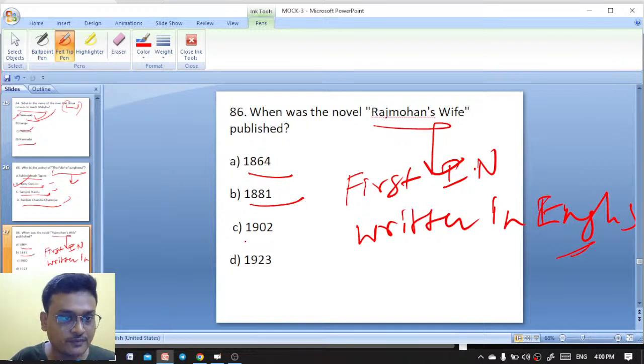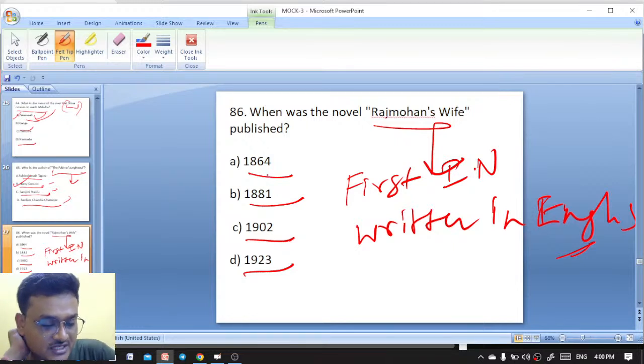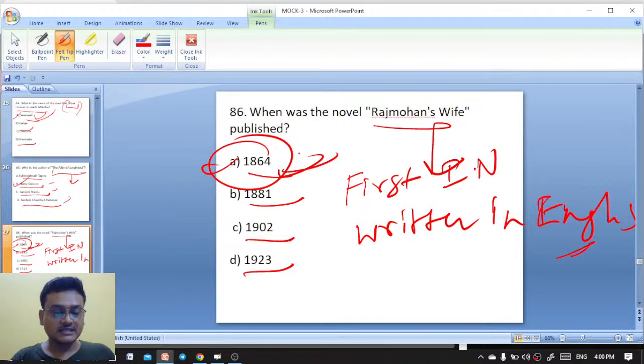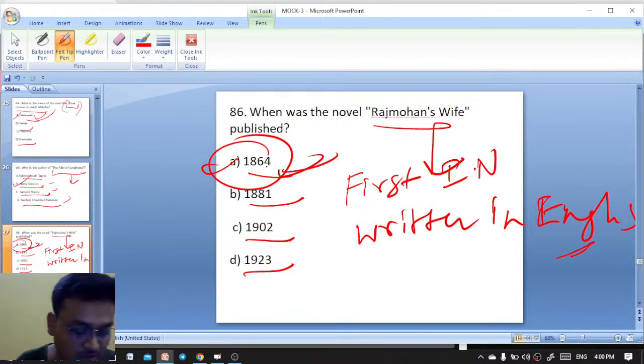Rajmohan's Wife is the first Indian novel written in English by Bankim Chandra Chatterjee. It was published in 1864.